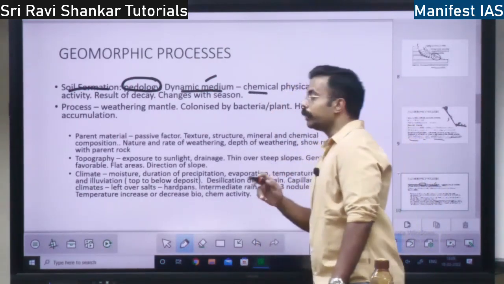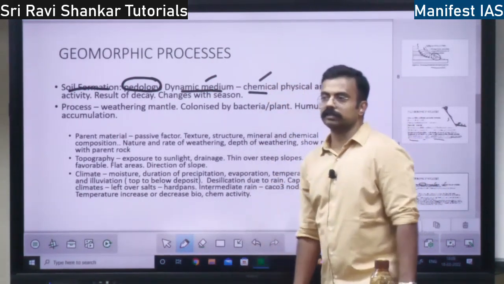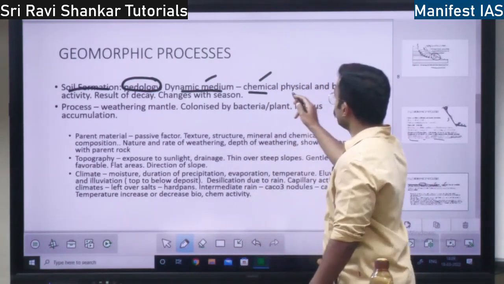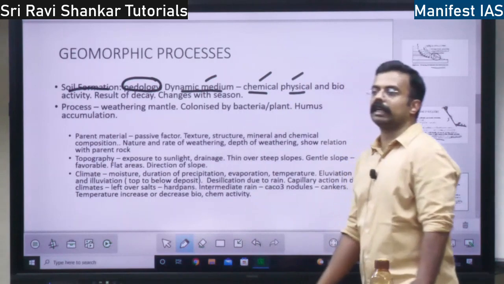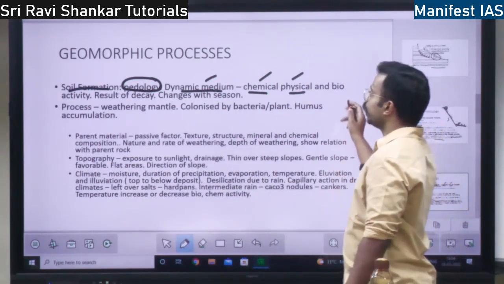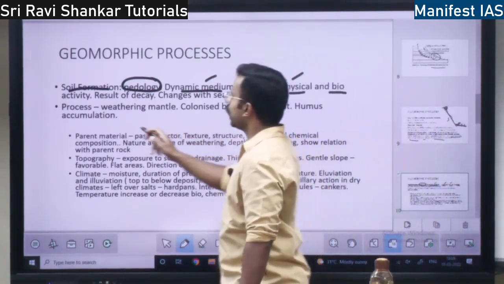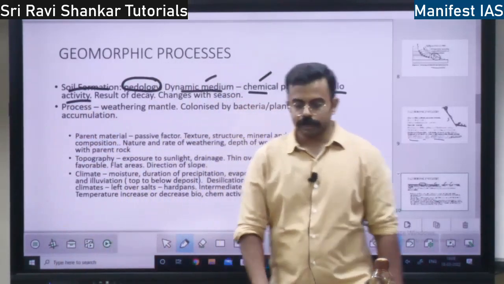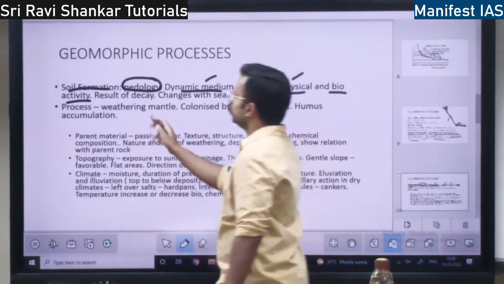Soil formation can be because of chemical processes. I told you, chemical weathering, or it might be because of physical weathering, or it might be because of biological activity as well, right? So in the soil there will be decaying.